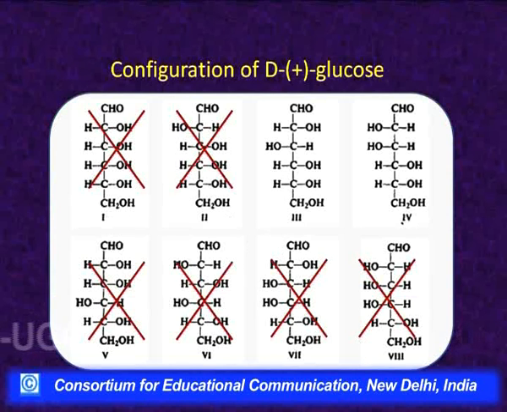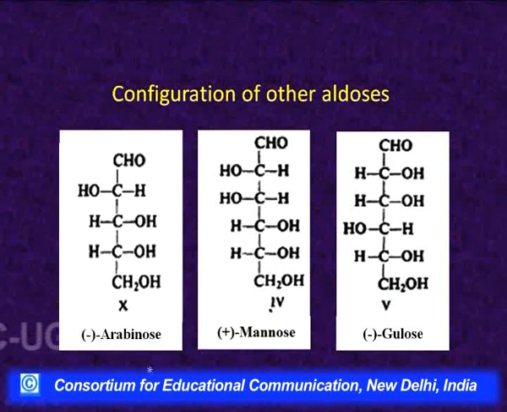Based on this, we say that glucose has got this configuration, and this is not the configuration for glucose; obviously it will be for mannose. So, based on this sequence of steps which I have discussed, and which give direct evidence towards the configuration of D plus glucose, this configuration was established. Based on this, the configuration for other monosaccharides was given.